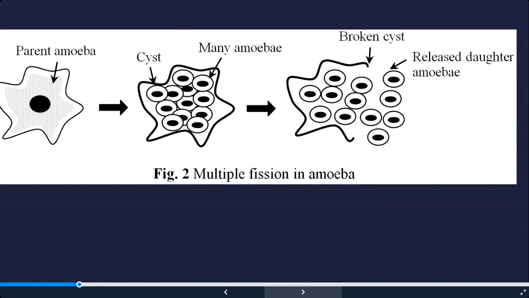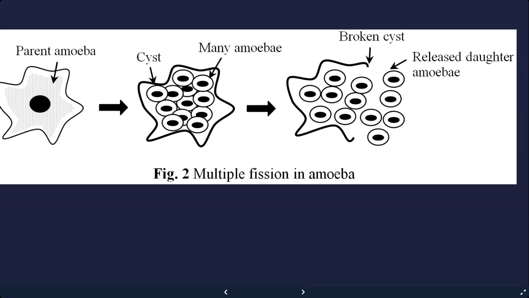Now this is also seen when we talk of multiple fission. One very common example which we have cited earlier is Plasmodium vivax. Another example is amoeba also. In unfavorable conditions, the membrane of the amoeba becomes thick and forms a cyst. Because in conditions which are not favorable for survival, the reproduction is not by binary fission, which is the common mode of reproduction of amoeba.